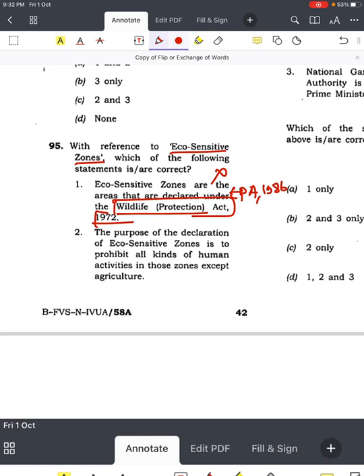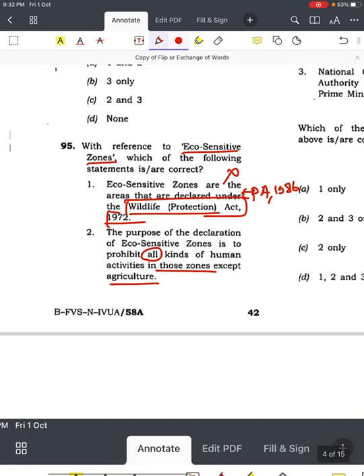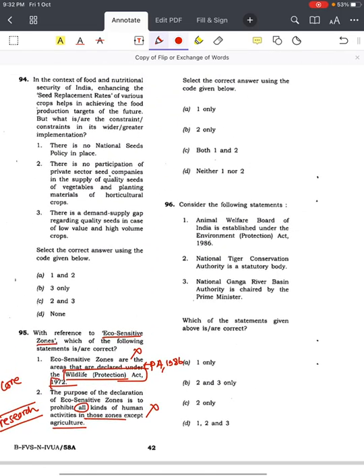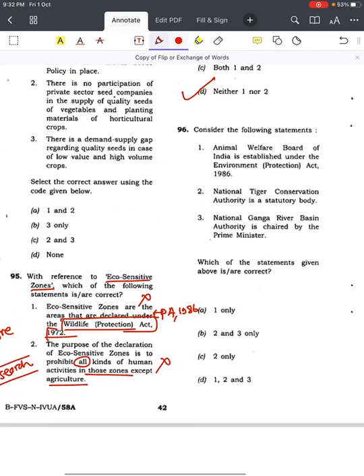Second, the purpose of declaration of eco-sensitive zones is to prohibit all kinds of activities in those zones except agriculture. We know this statement is wrong because sometimes research kind of non-invasive activities are allowed even in the core area of a tiger reserve. So this statement cannot be true. That's why both the statements are wrong.